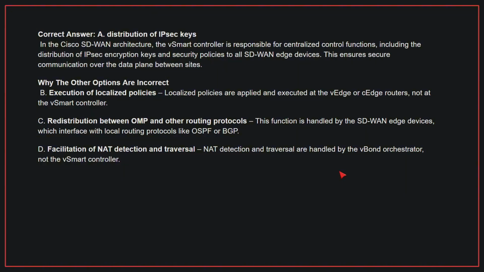Why the other options are incorrect? B. Execution of localized policies. Localized policies are applied and executed at the vEdge or cEdge routers, not at the vSmart controller. C. Redistribution between OMP and other routing protocols. This function is handled by the SD-WAN edge devices, which interface with local routing protocols like OSPF or BGP. D. Facilitation of NAT detection and traversal. NAT detection and traversal are handled by the vBond orchestrator, not the vSmart controller. Therefore, the correct answer is A.